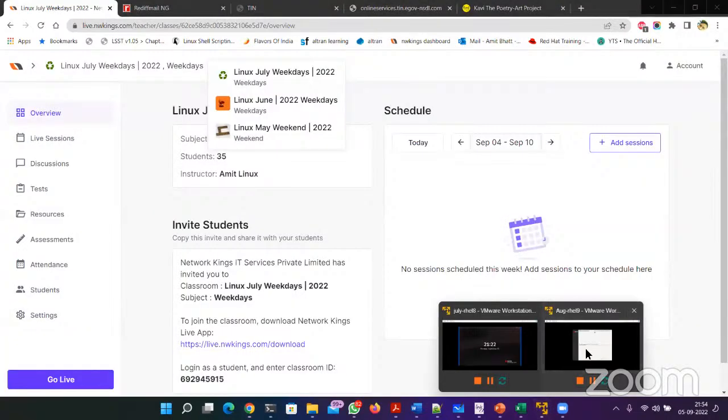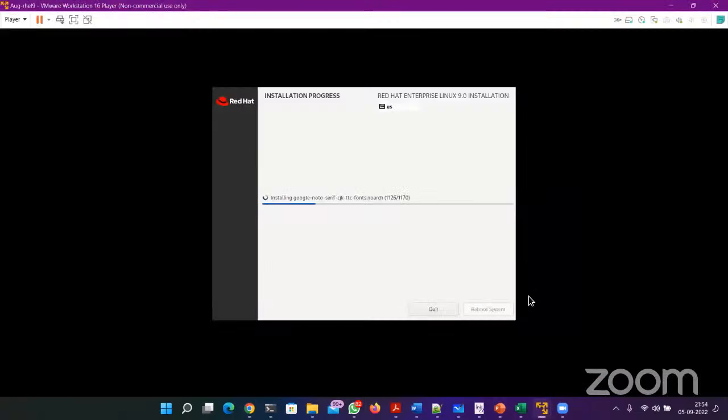Let's have a look at this machine. The total number of applications is 1170. How much is done? 1166. Only 3-4 are remaining. Let's wait. In the meantime, if you have any other questions, you can ask me.